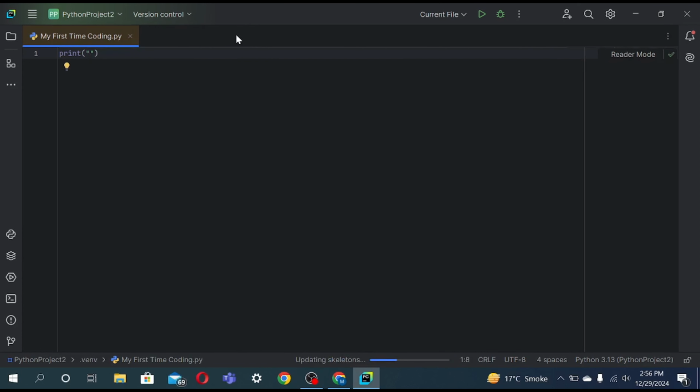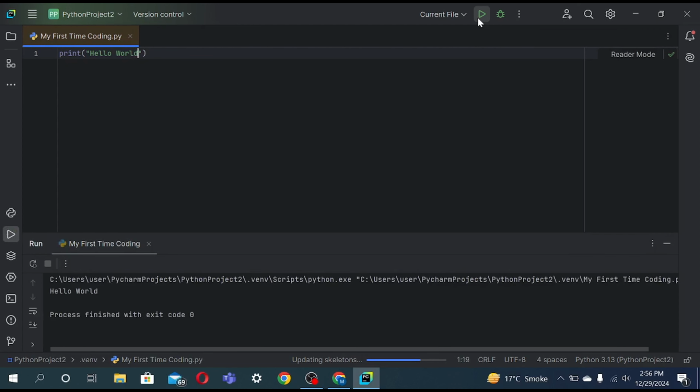Like we type the traditional hello world, and now click on this run button. Run my first time coding. There's also a shortcut, Shift plus F10. Run it. And now we see hello world. We don't see any of the print, parentheses, or quotes because it only prints out the thing that is written in between the quotes and parentheses.